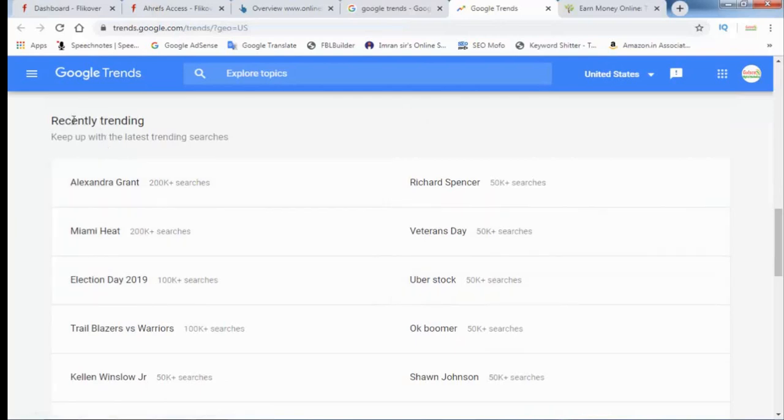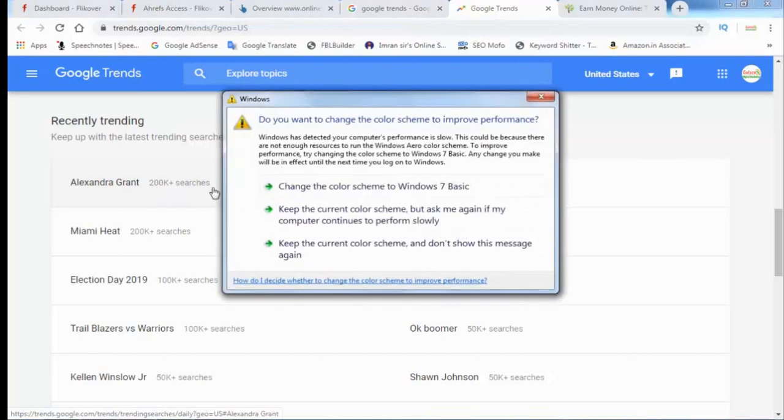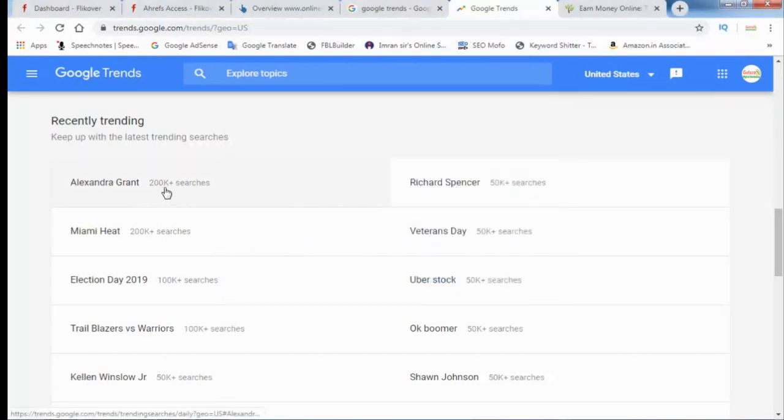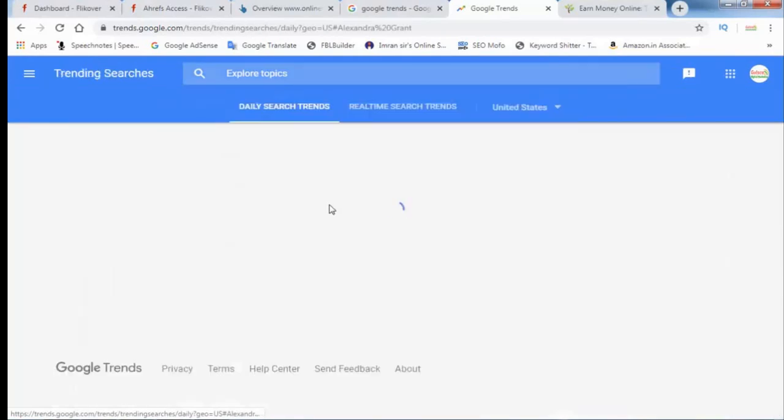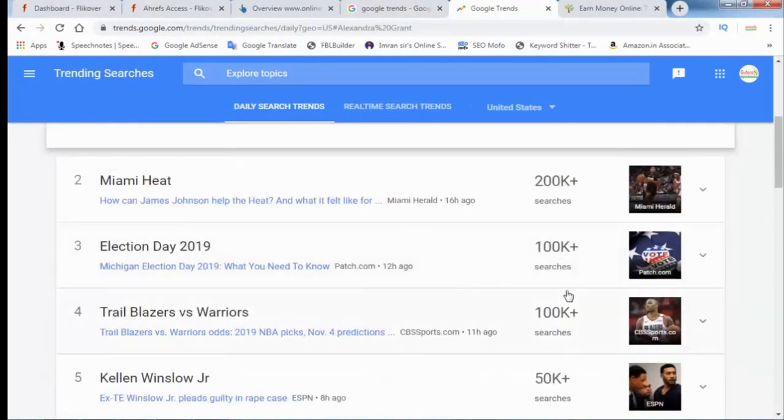So you can cover these keywords in your article. For example, a recent trend is Alexandra Grant, 200k searches for this keyword. Let's click on it, and you can check these articles ranked on Google.